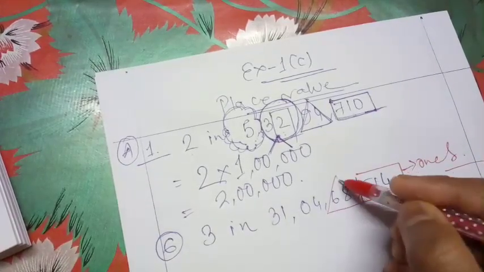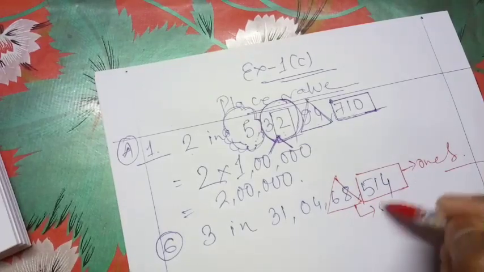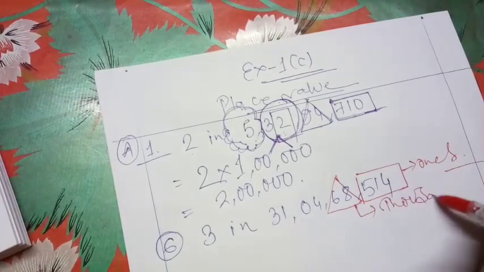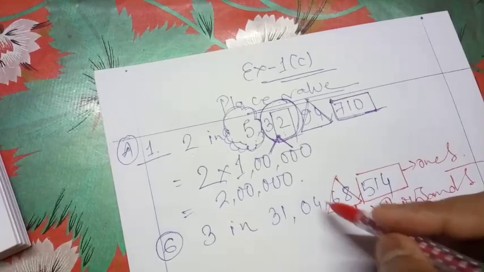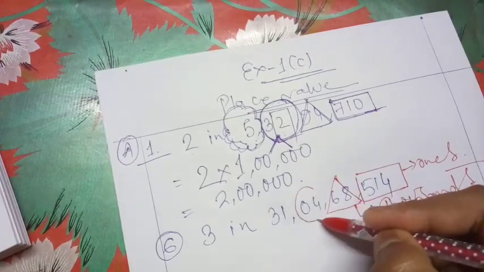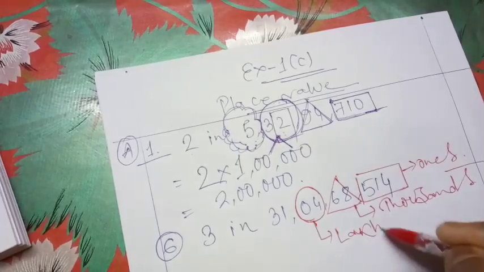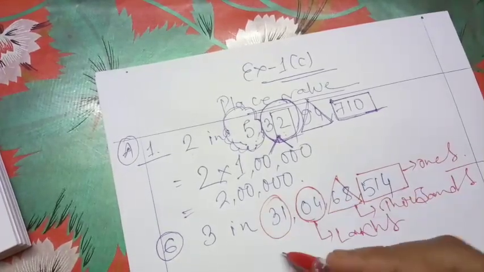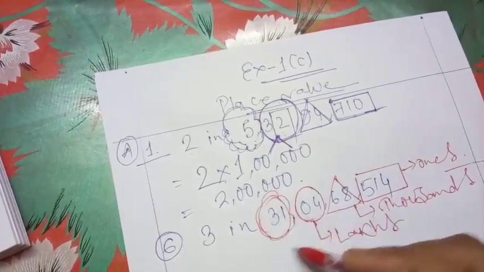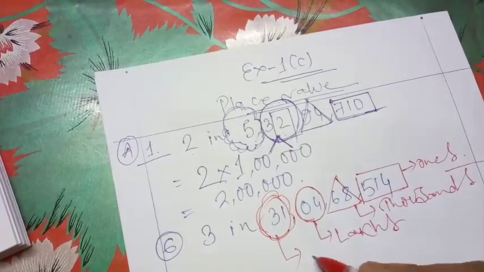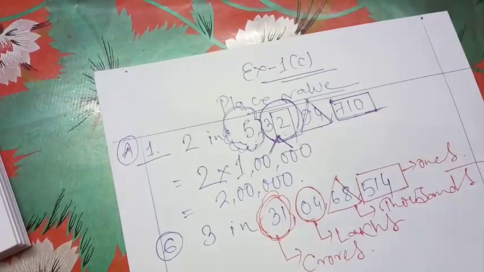Next we have our group of thousands. Next we have our group of lakh. Next we have our group of crores. This one is our group of crores.